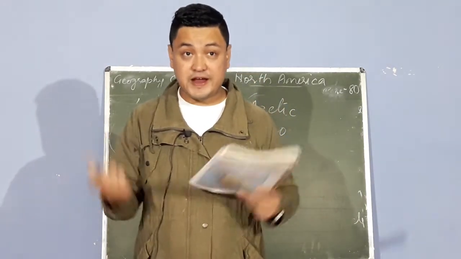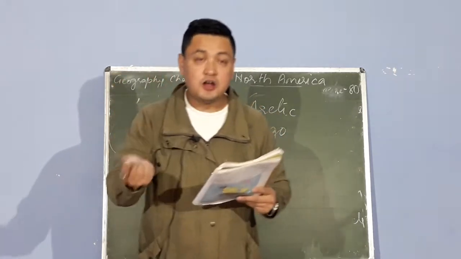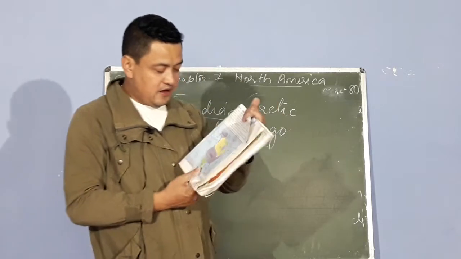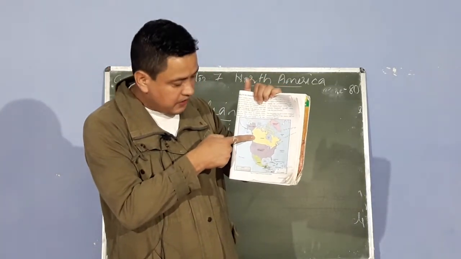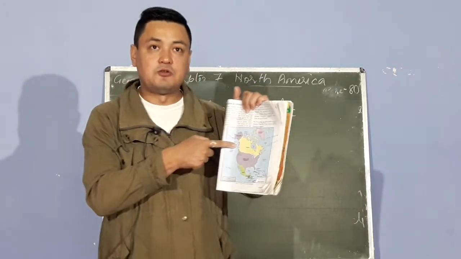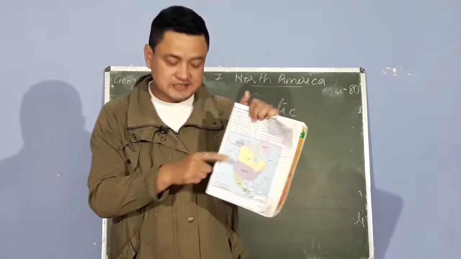The Alexander Archipelago is also found in North America. Alexander the Great, can you remember the name? It's like Alexander the Great, you have the Alexander Archipelago. Where is the Alexander Archipelago? You can see here you find Canada, and if you go to the west side, you find small islands. These islands are known as the Alexander Archipelago, a large group of islands.